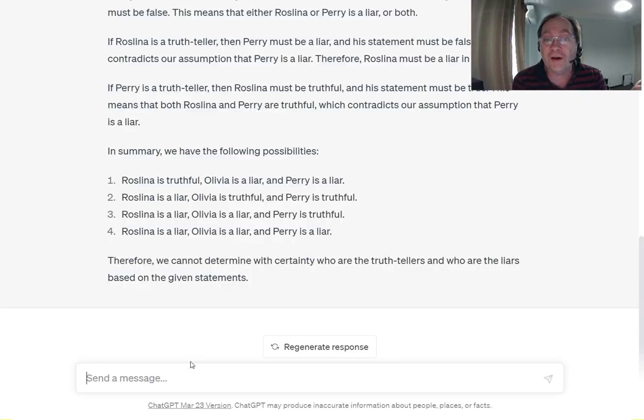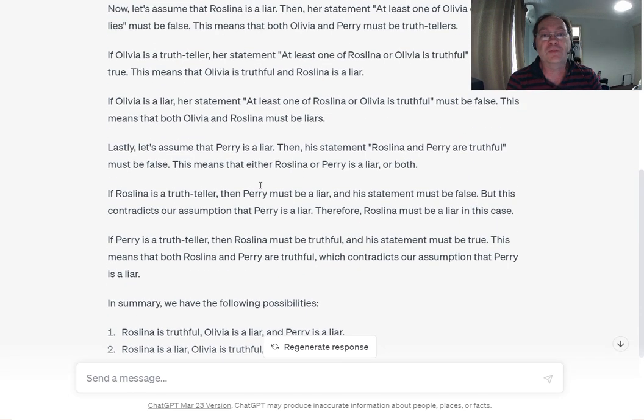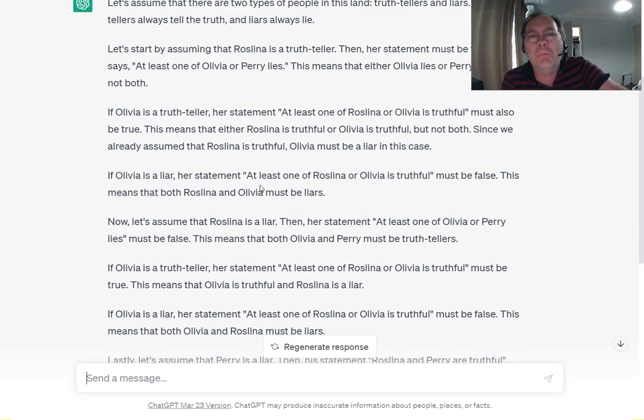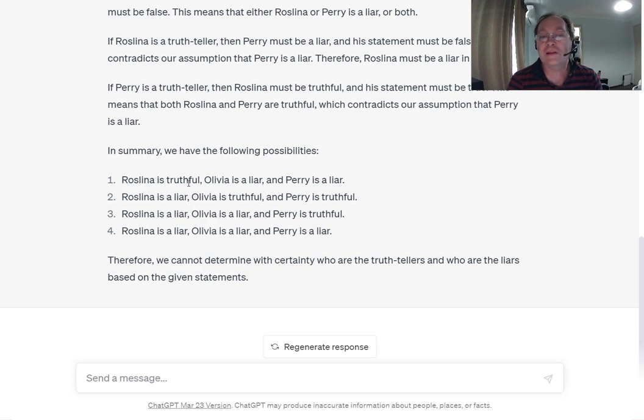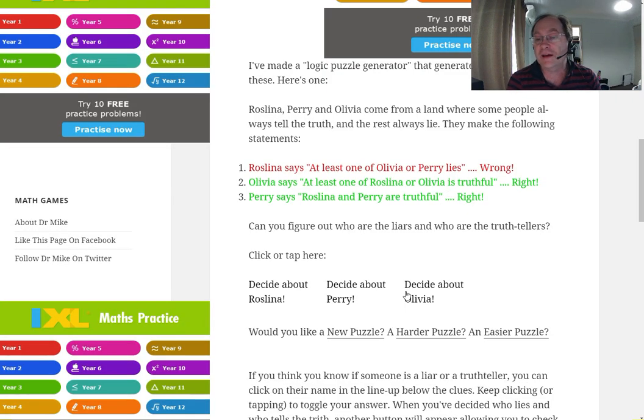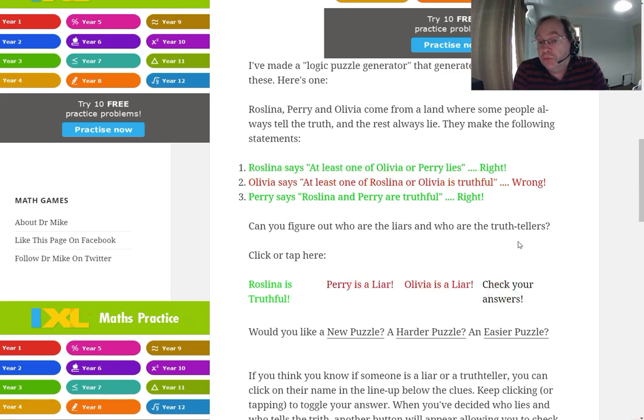And we've got 4 possibilities. I know this is wrong. The puzzles on this website always have just one solution, but it's come up with 4. So there's a mistake in its logic somewhere. So let's just test this. Rosalina's truthful, Olivia's a liar, Perry's a liar. Is Rosalina truthful? Perry's a liar, Olivia's a liar? No, that's the wrong answer. Olivia says at least one of Rosalina or Olivia is truthful. If Rosalina is truthful, that's a true statement, and so Olivia is telling the truth.